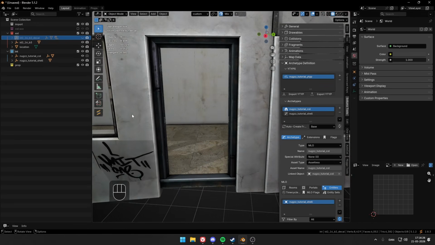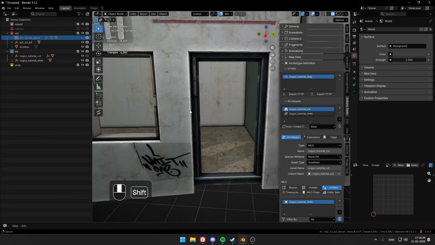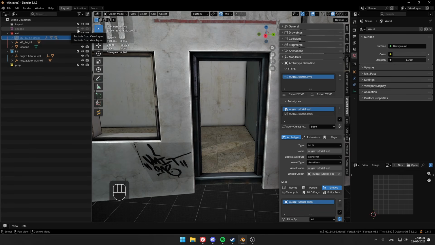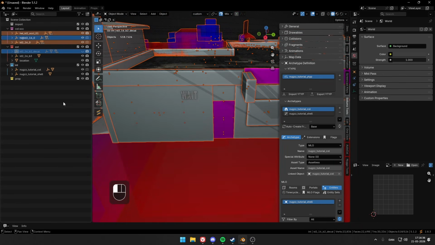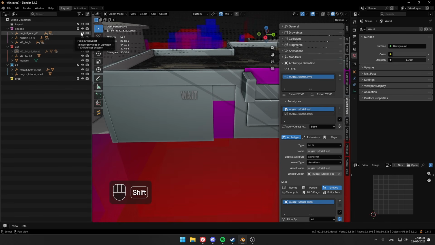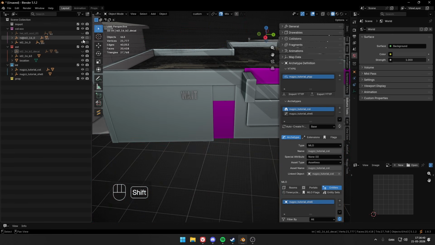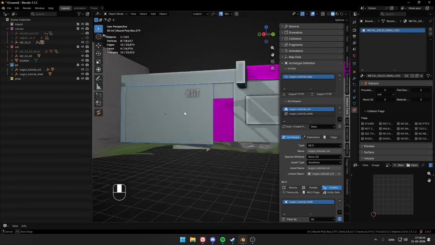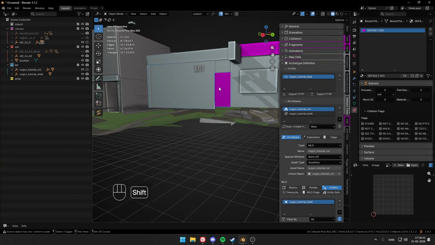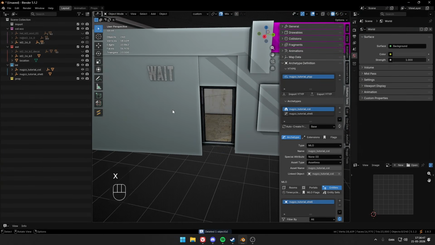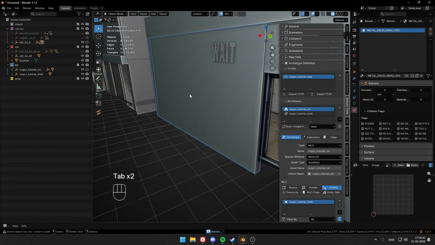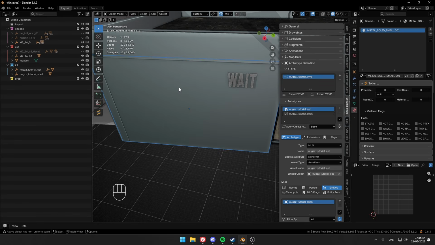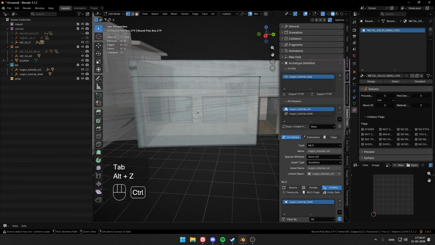So now we want to do the collisions. So I will unhide this. And just so it doesn't look so cluttered, I will start by removing the collision and the high collision. So you see now we have this. This is the door. So we can just remove that. And for the windows, we can actually go into edit mode. Just turn on X-ray. Click Control R to cut.